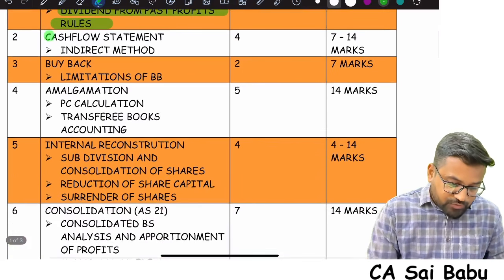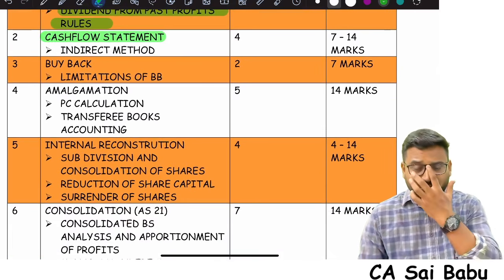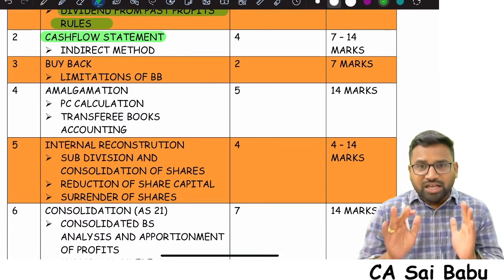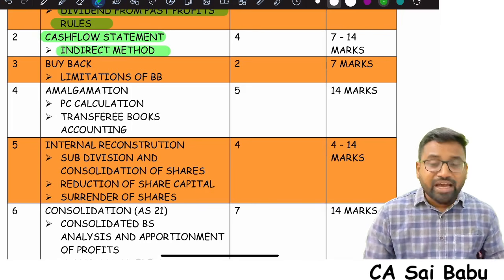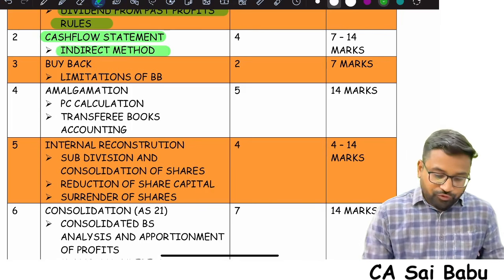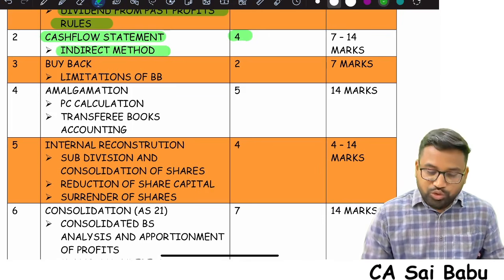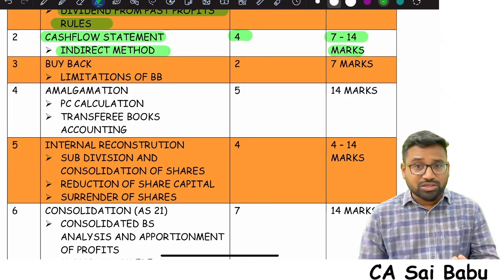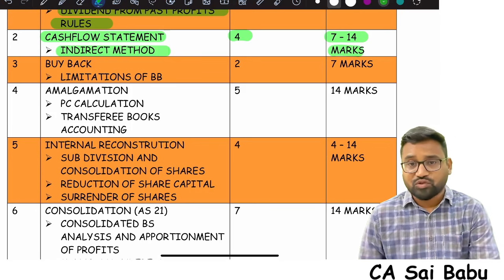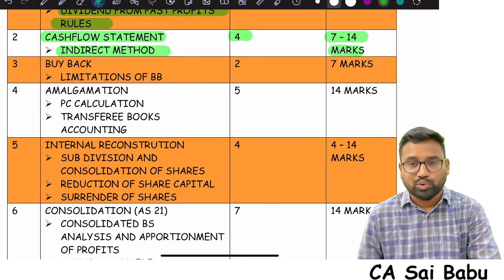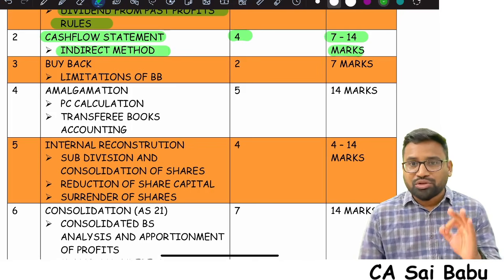Next, coming to cash flow statement, including Accounting Standard 3. In cash flow statement, you need to focus on the indirect method. 4 hours is what we require. And usually a 7 marks to 14 marks question is a possibility from cash flow statement. Every attempt they are going to ask one question. Indirect method is what you need to look after.